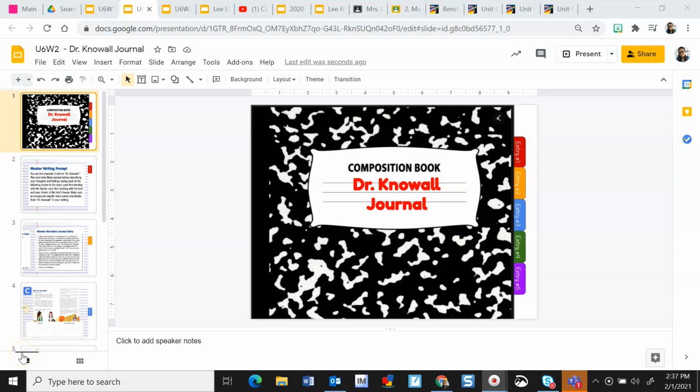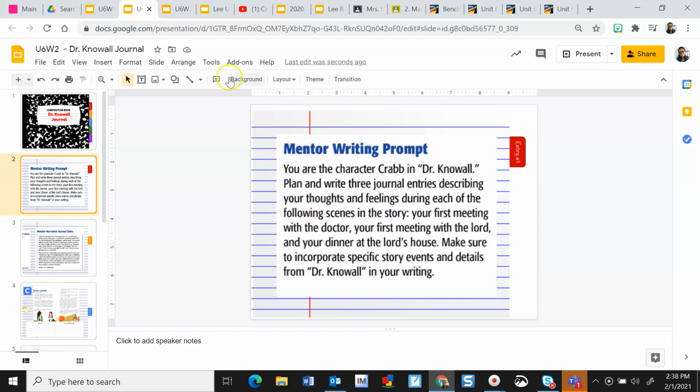Okay, guys, welcome to your Unit 6, Week 2 journal writing, and this one's going to be about the new story, Dr. Knowall. So this is the journal that you'll be using for Week 2. On the next page is the writing prompt, and you can use the scribble tool to help you annotate what you have to write. So if you look, it says you are the character, so you're the character Crab in Dr. Knowall. You're going to plan and write 3 journal entries describing your thoughts and feelings during each of the following scenes in the story.